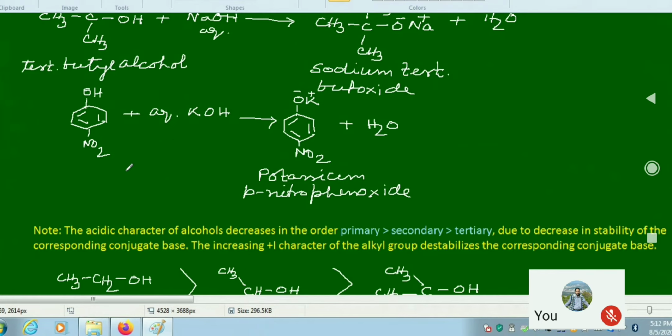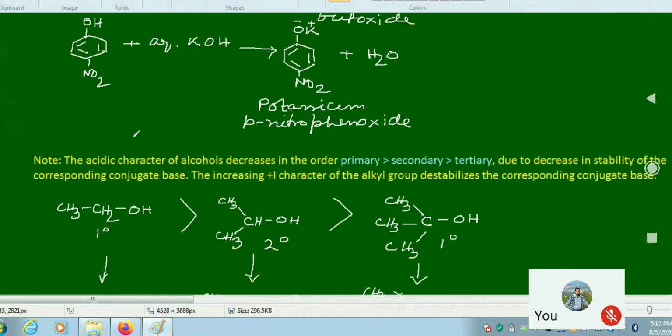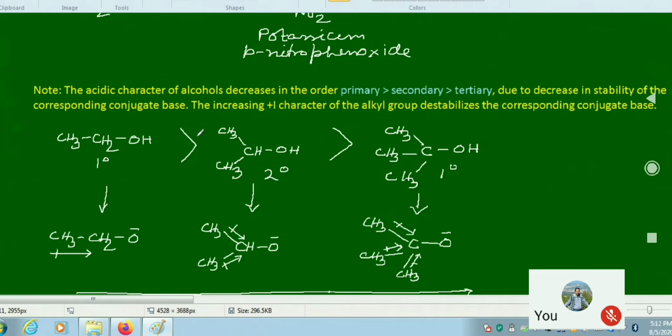Next, since they are behaving as acid, if we compare the acidic character of different alcohols, it is found that the primary alcohol is the most acidic in nature, and the acidic character decreases towards the tertiary alcohol.